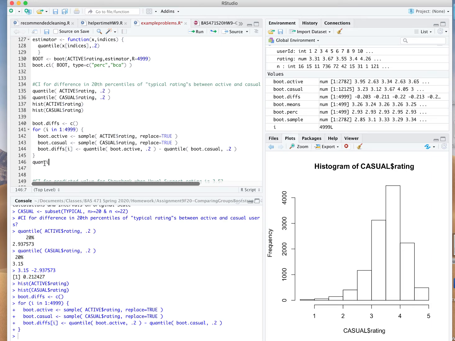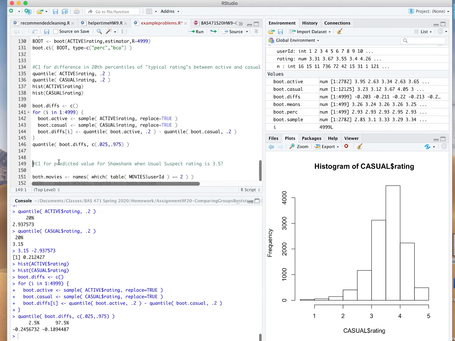So how do we get our Bootstrap confidence interval out? Well, we simply ask what are the 0.025 and 0.975 percentiles of what we measured over the Bootstrap samples. And so in this case, we find that we're 95% confident that the difference in 20th percentiles between active and casual typical ratings is somewhere between 0.245 and 0.189.